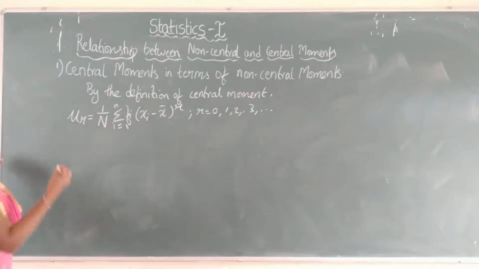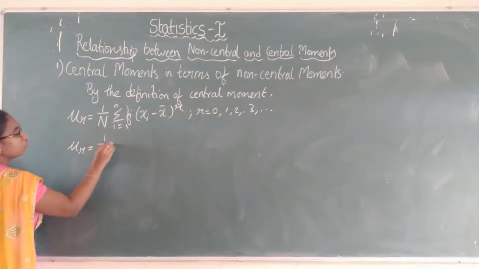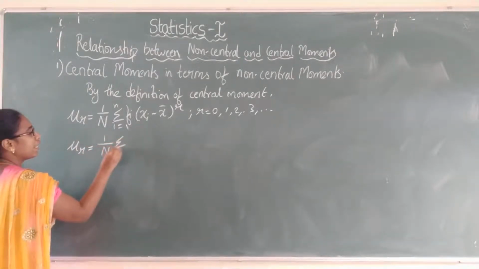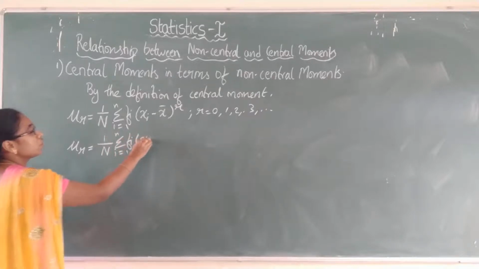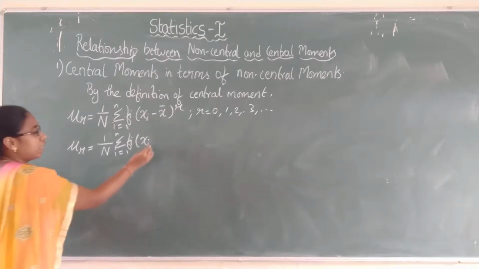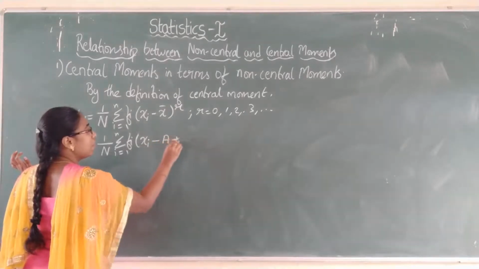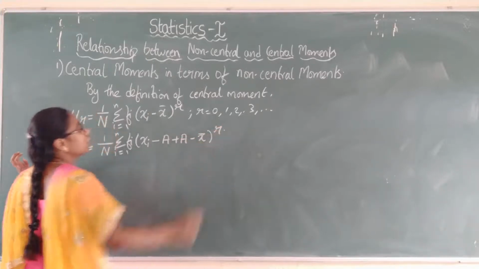That's why I am going to add and subtract the a value. You will get 1 by n summation i equals 1 to n fi into (xi minus a plus a minus x bar) whole power r.